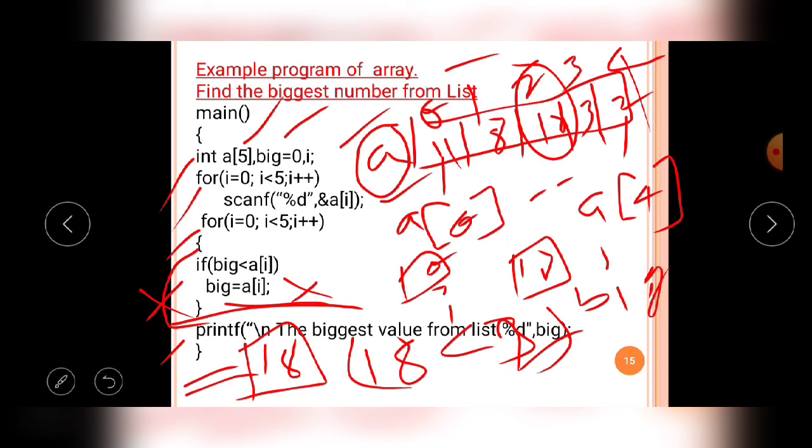Like that arrays are used in C language programming. Not only programs like these, you can also implement single dimension matrix programs and 2 dimension matrix programs. We can implement this arrays concept. Those types of arrays topics we will discuss in the next class.